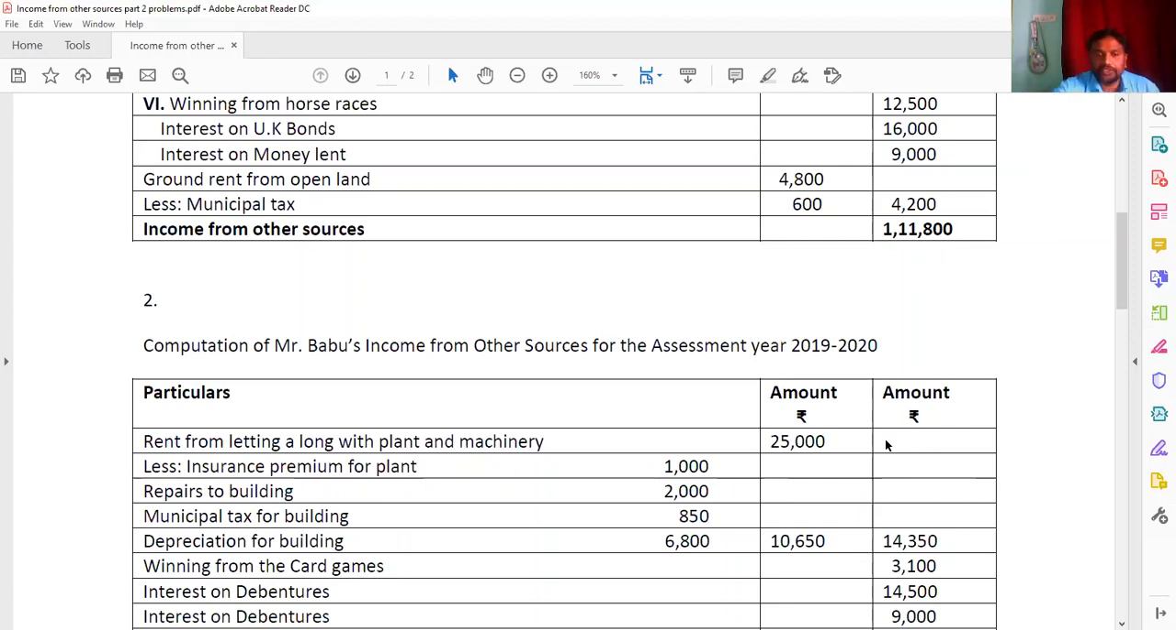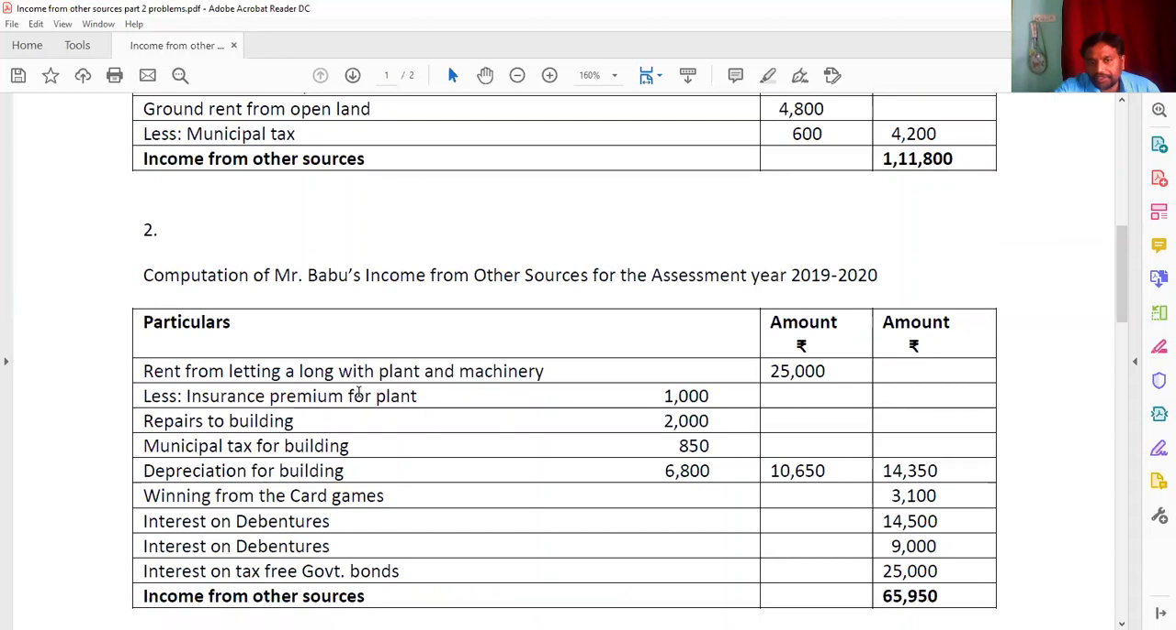He has given that he got 25,000 and we are going to add the concerned expenses and subtract. Then the remaining net income is going to be taxable. And next, winning from card games, that is 3,100, below 5,000. Just now I said the winning from games 3,100 is going to be gross. The same amount we have to write here. If it is more than 10,000, then we are going to gross.